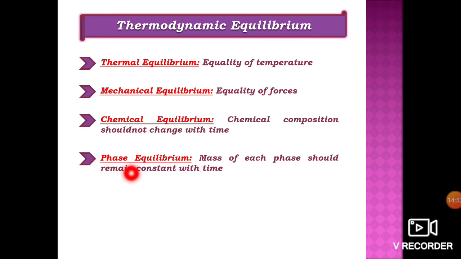And the last is phase equilibrium. Mass of each phase, that is solid, liquid or gaseous, should remain constant with time. That means if the system comprises more than one phase, then the mass of each phase should not change with time, or should remain constant. If this condition is satisfied, then the system will be in phase equilibrium.